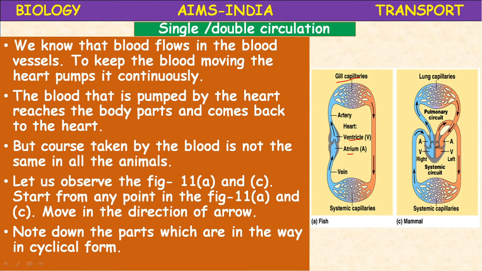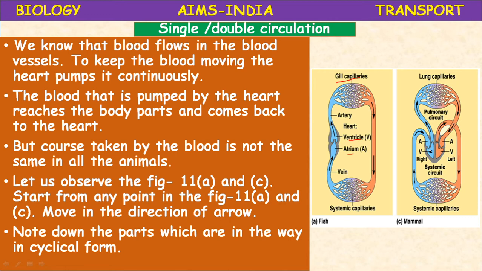There are four chambers here: right auricle, left auricle, right ventricle, left ventricle. So the right auricle receives deoxygenated blood. From there it passes to the right ventricle. From there it passes to the lungs through the pulmonary artery. So this circulation is called pulmonary circuit circulation. The circulation of the blood between the heart and lungs is called pulmonary circuit circulation.